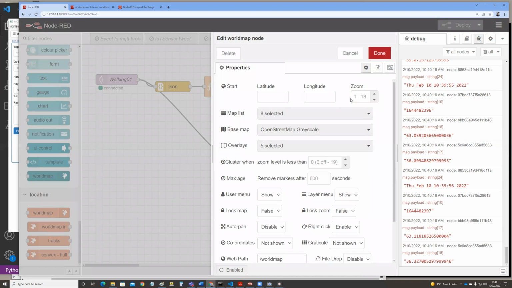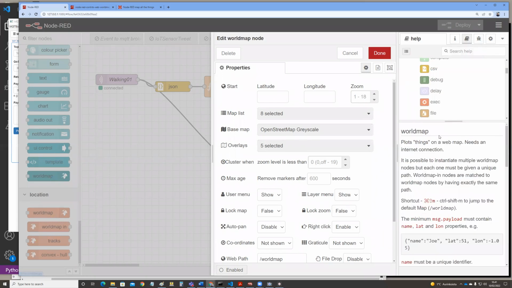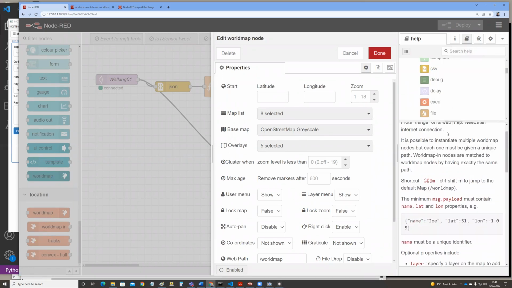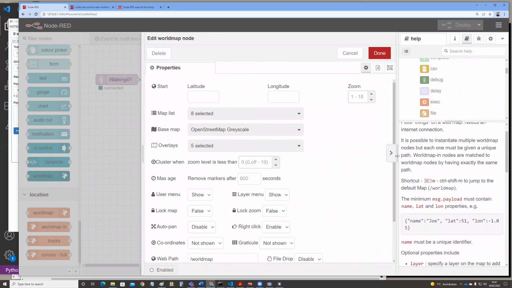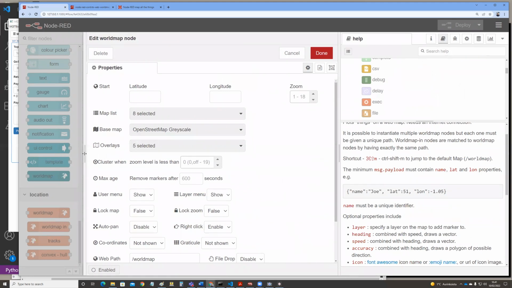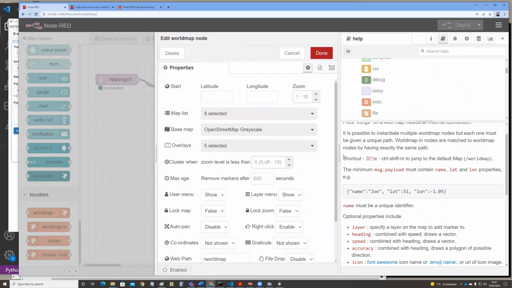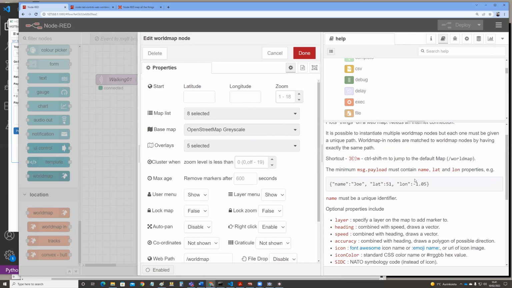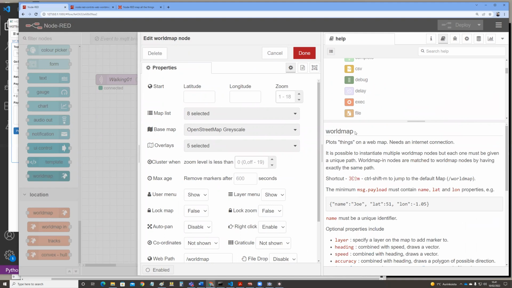And in here the documentation is open that way. Yeah, the documentation is in here. Node-RED is rather handy because you get the documentation as well. So we continue with these instructions in the documentation and try to get the coordinates displayed on the world map.